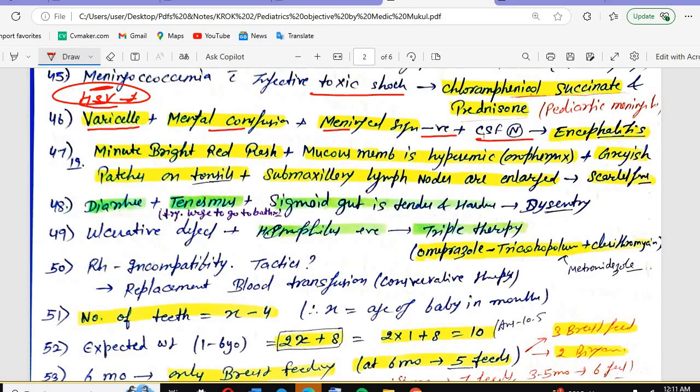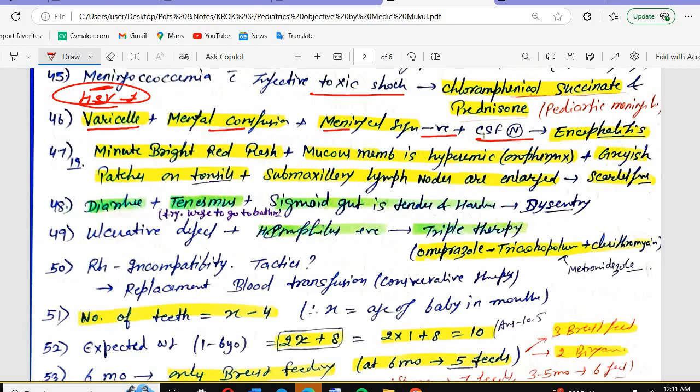What is the treatment in this condition in HSV1? What treatment will you give? Acyclovir. Acyclovir for the herpes simplex virus and varicella zoster virus. If that is not available, we can go for the valganciclovir. Valganciclovir is given in which condition? CMV basically. Cytomegalovirus, we will give the valganciclovir.